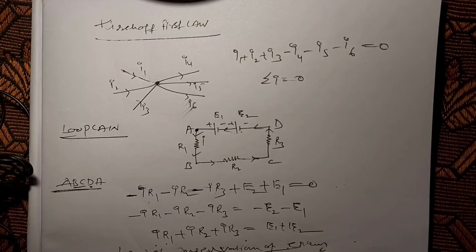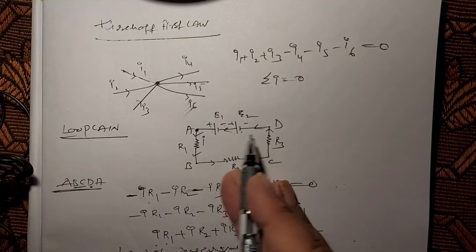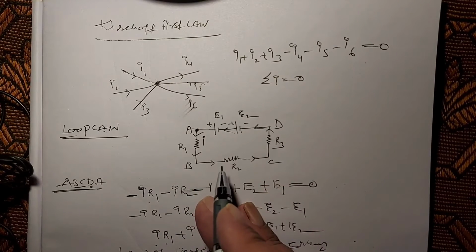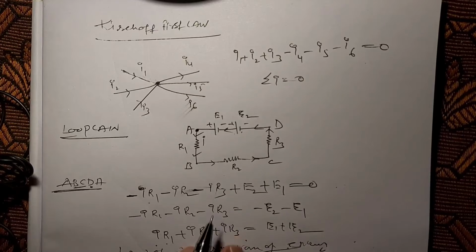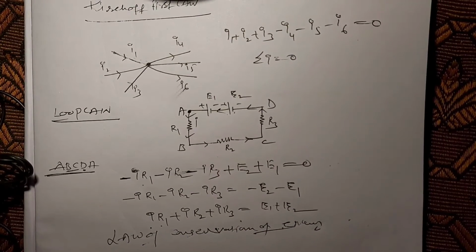That means we are moving towards a region of decreasing potential, so we take it as negative. And another important rule is, inside the cell, if we go from negative to positive, then the EMF is positive. So you must remember these rules while we apply loop law to any closed circuit.